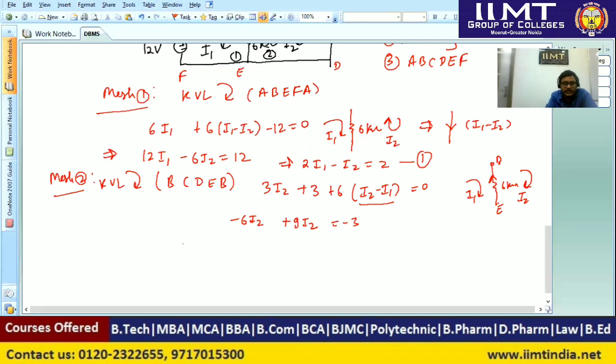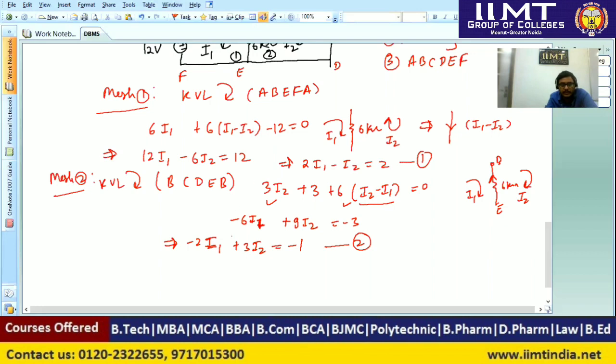After dividing by 3 on both sides, we will get minus 2I1 from minus 6I1, and 6I2 plus 3I2 is 9I2, which divided by 3 gives 3I2, equal to minus 1. So we have got the equation minus 2I1 plus 3I2 equal to minus 1, and this will be equation number 2.